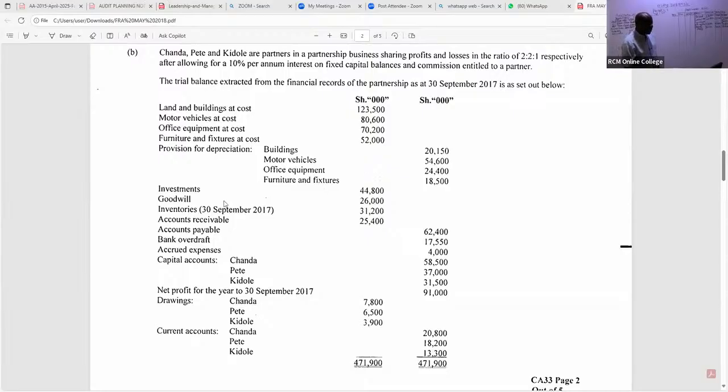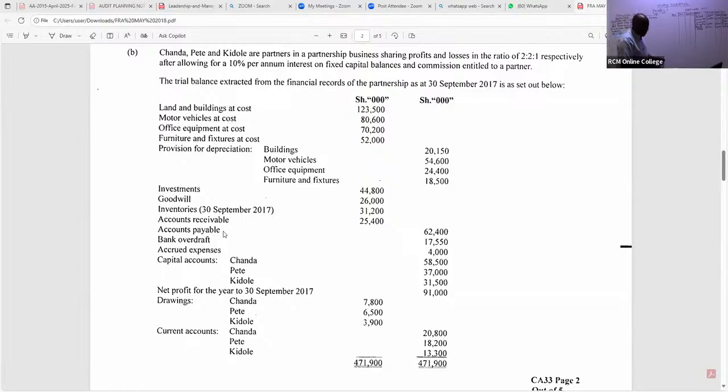So do we have, ladies and gentlemen, any liabilities that we shall be able to credit here? Oh, yes. For example, I can see accounts payable. Free marks, I carry them with a figure. So I'll only come and credit here payables. How much? The payables, I can see there, they are 62,400. Do we have any other liabilities that you can see there?